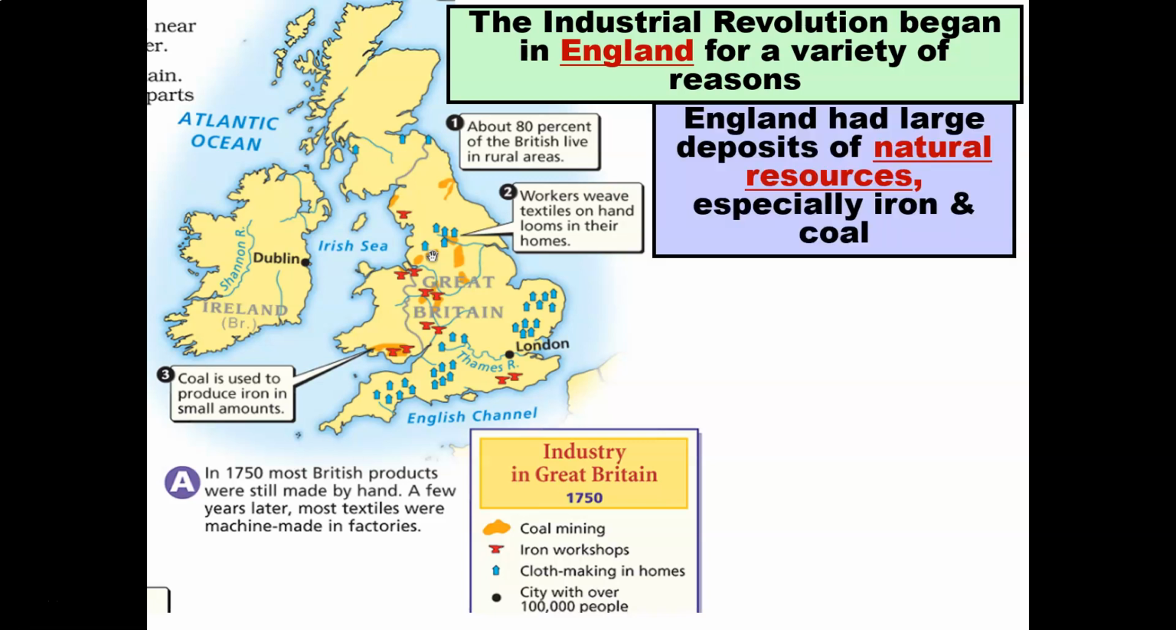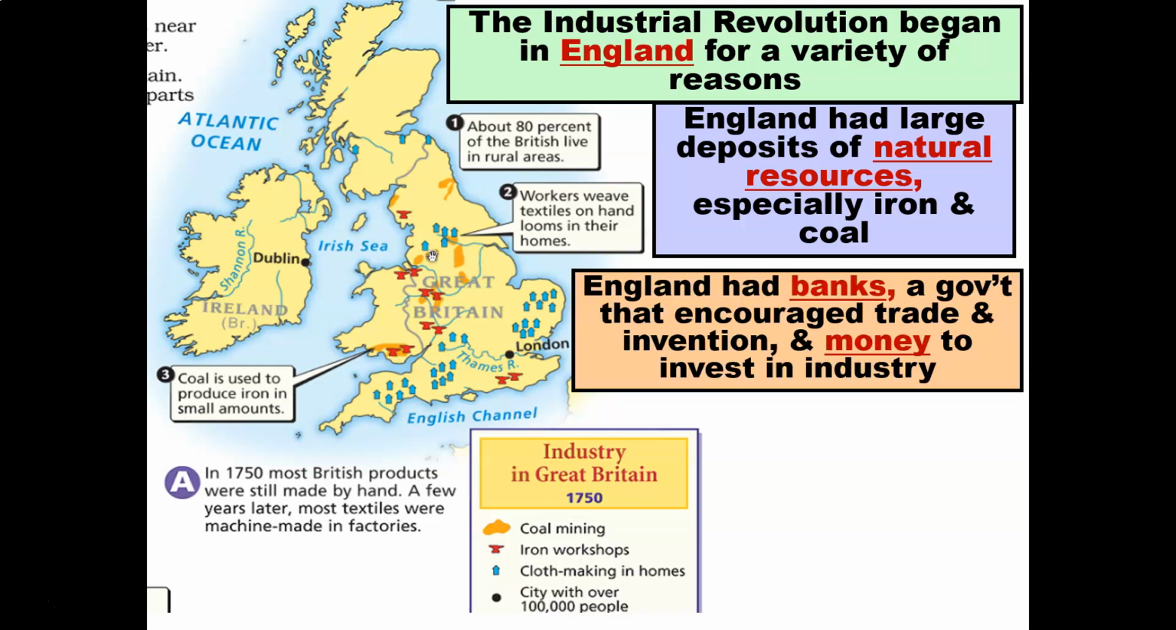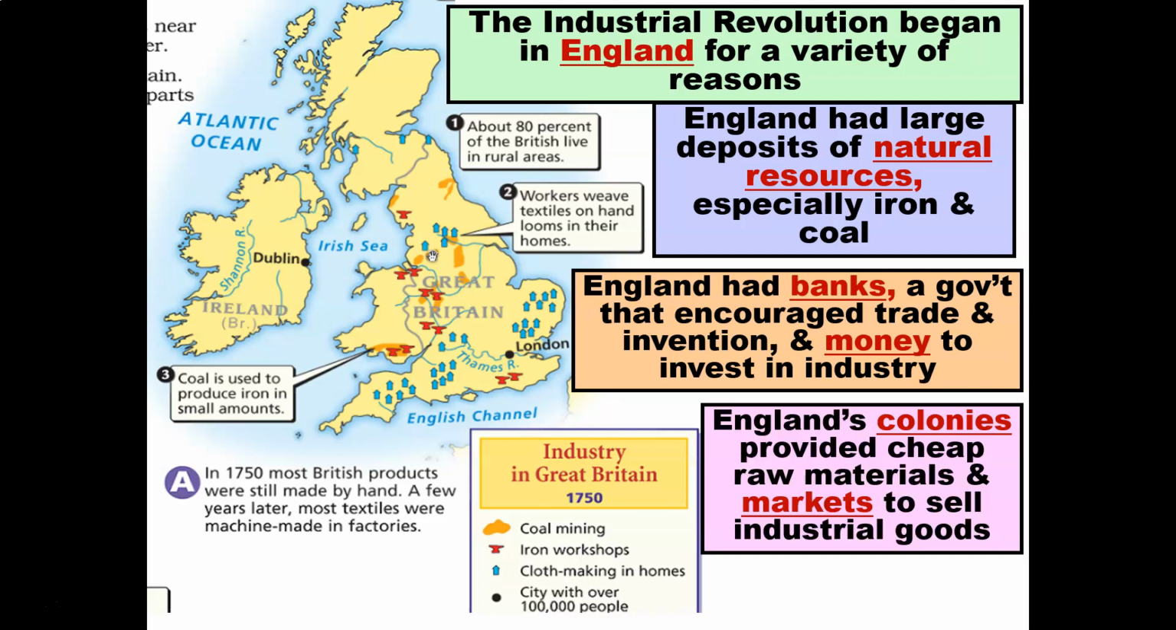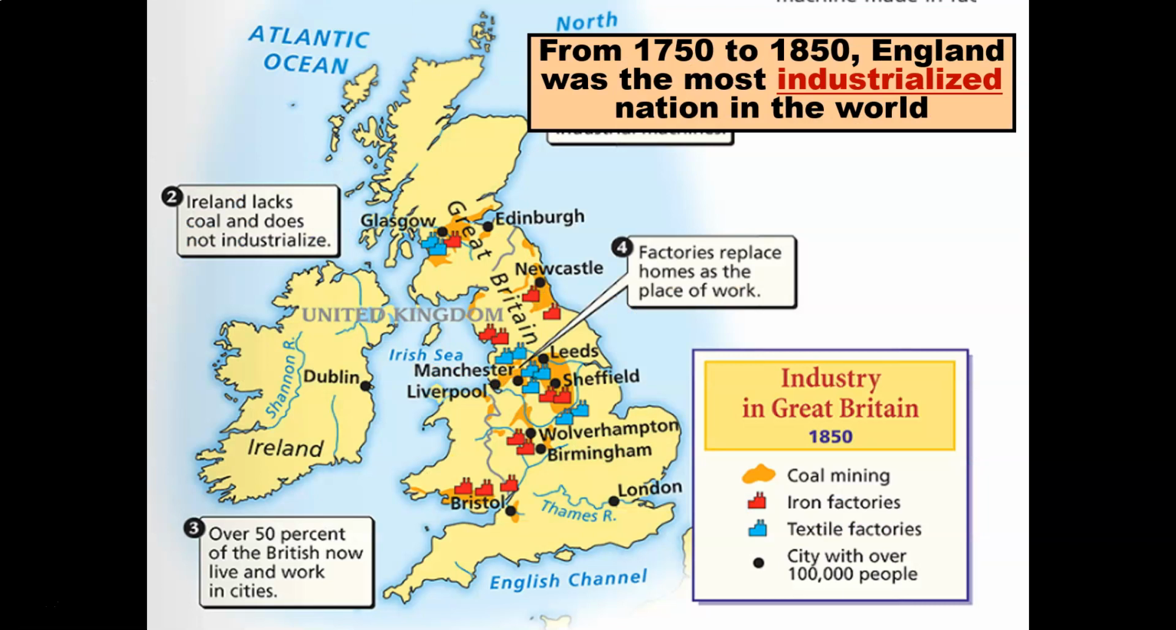England had large deposits of natural resources, especially iron and coal. Also, England had banks and a government that encouraged trade and invention, and money to invest in industry. On top of that, England had colonies which provided cheap raw materials and also provided markets to sell industrial goods. From 1750 to 1850, England was the most industrialized nation in the world.